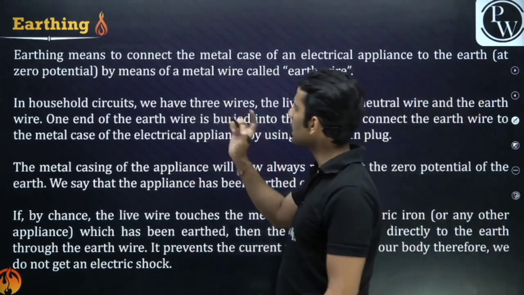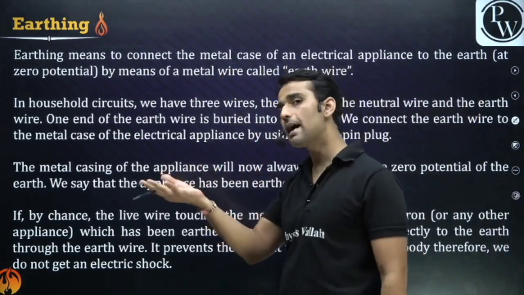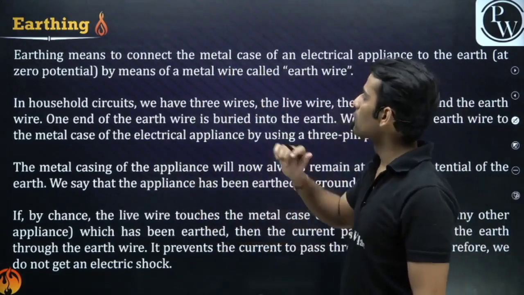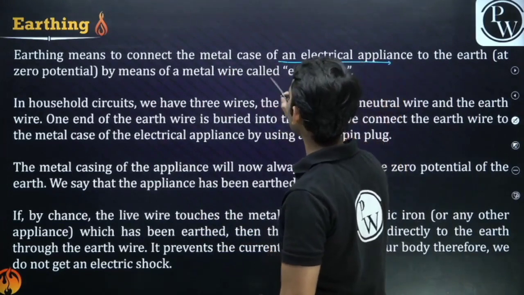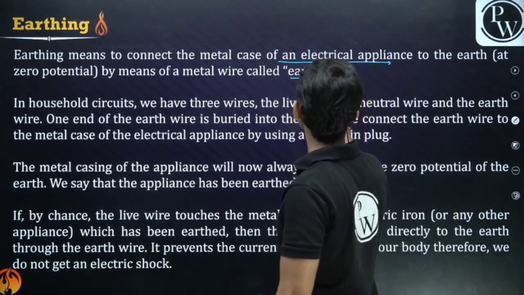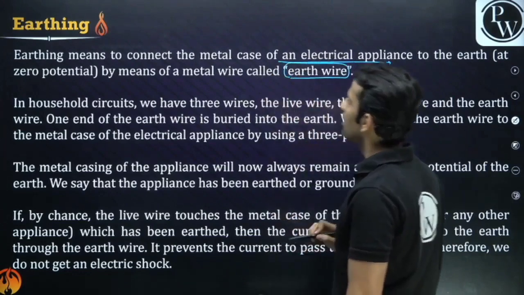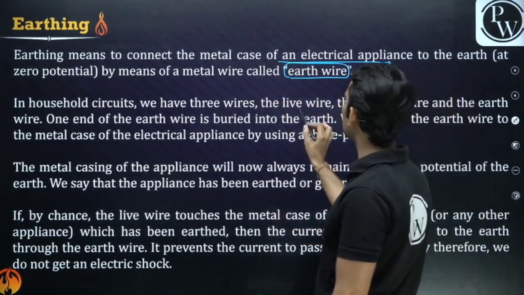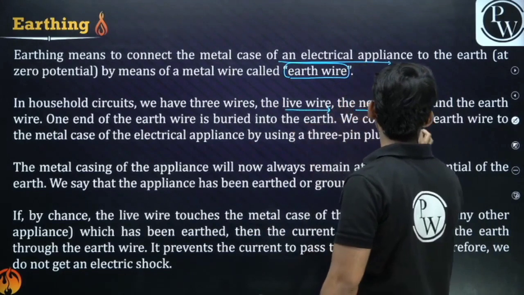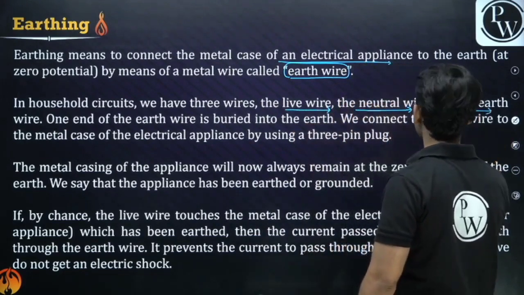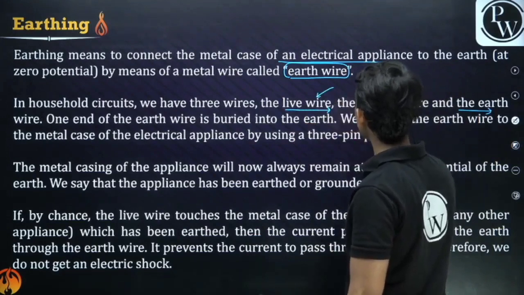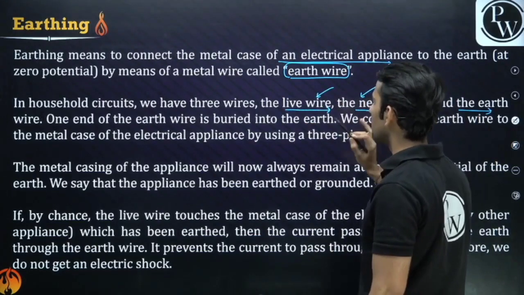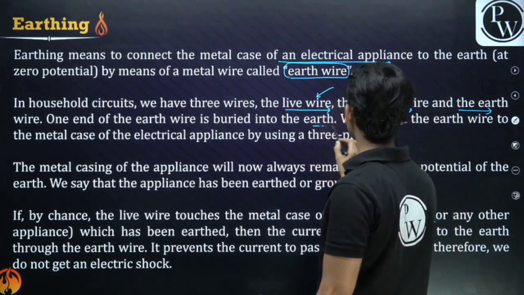because earth has zero potential. It can consume as much current as you want. So earthing means to connect the metal case of an electrical appliance to earth by means of a metal wire, which is known as the earth wire. So in a household circuit, we have three wires. We have a live wire, a neutral wire, and an earthing wire. Live wire means the one in which current is there, it has certain potential. Neutral means no current will be there. The earth wire is buried into the earth, right?